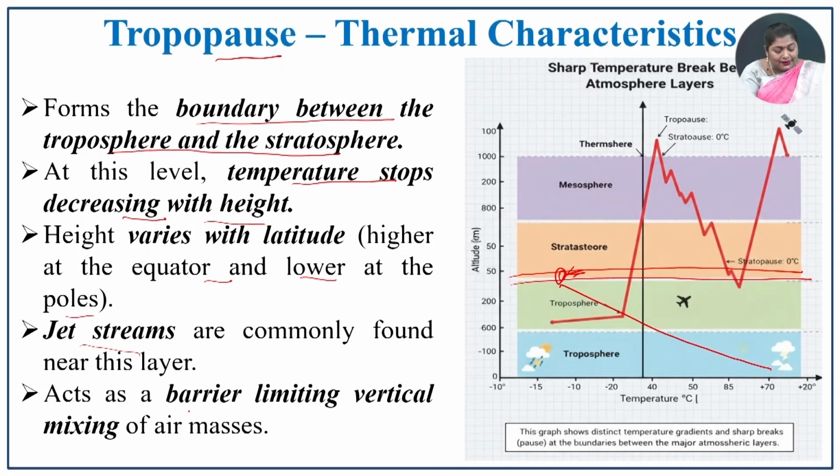It acts as a barrier that limits the vertical mixing of air masses. So, it was a barrier limit. Here is a bar between the troposphere as well as the stratosphere. So, it acts as a bar. Which is that? That is the tropopause.